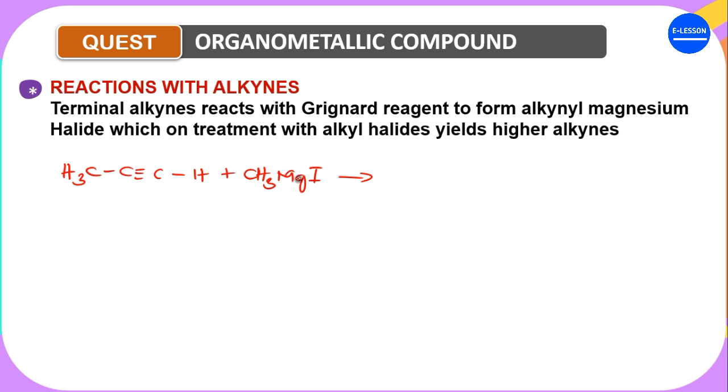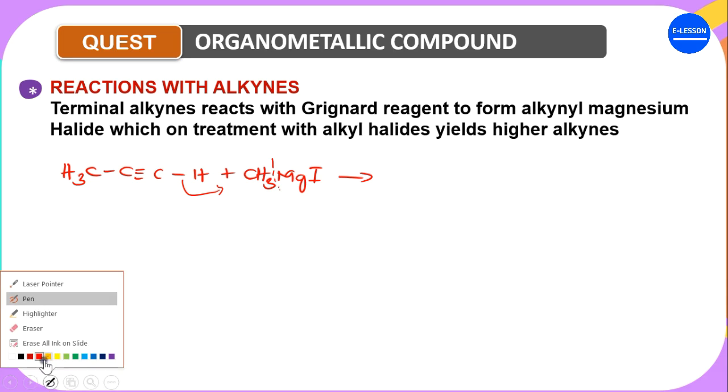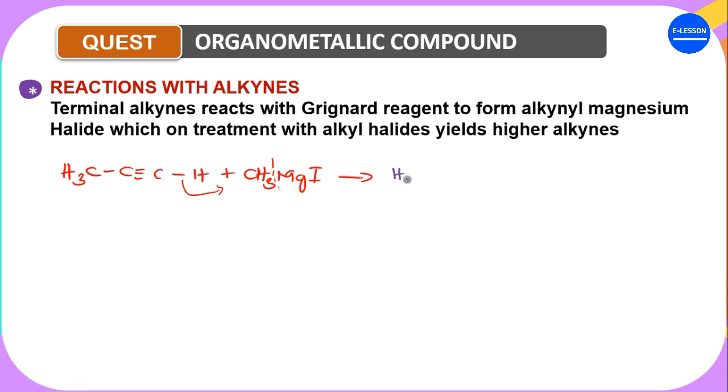So what will happen is that the magnesium iodide will actually attach at the position of the hydrogen, right? And when it attacks at the position of the hydrogen, what do you think we are going to form? This magnesium halide comes here, it removes this hydrogen from here and attacks here. This hydrogen now reacts with this CH3. Now, the product that you are going to form will be something like this. You are going to form H3C, C triple bond C, and the MgI will attack here.